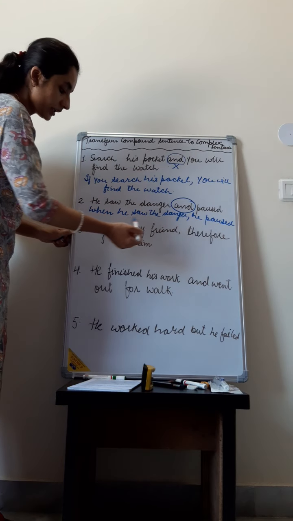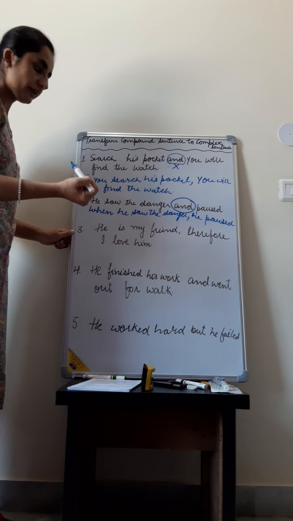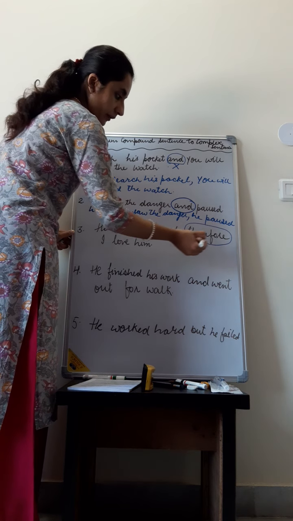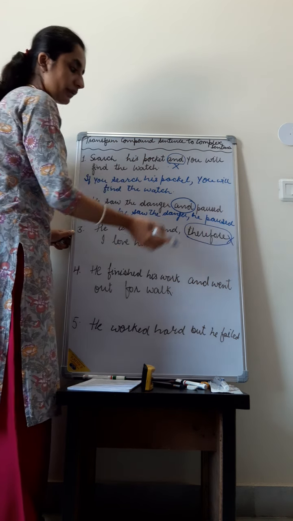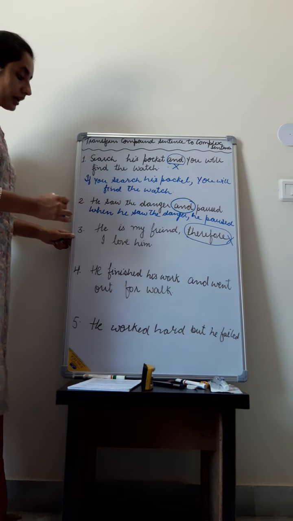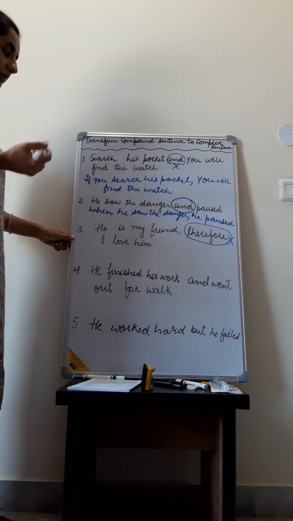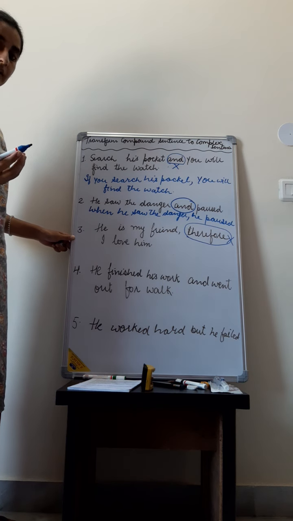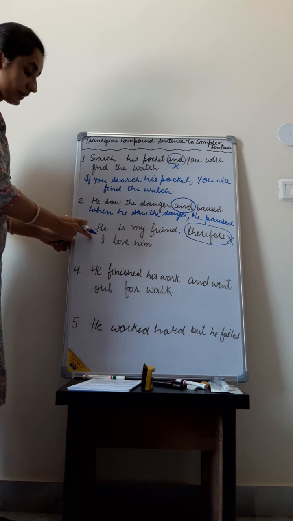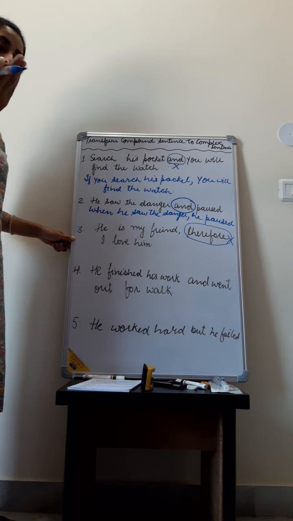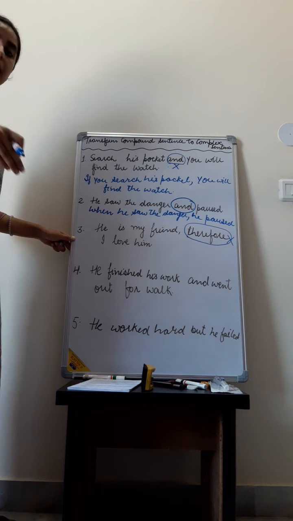He is my friend, therefore I love him. Here the conjunction used is therefore, and we need to remove it. वो मेरा friend है, इसलिए मैं उन्हें प्यार करती हूँ. Here we know that the sense is like इसलिए, as he is my friend, I love him.